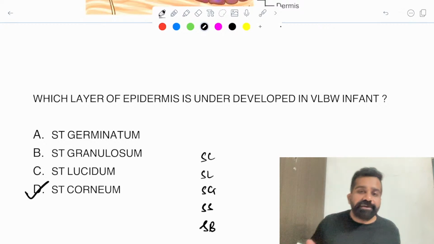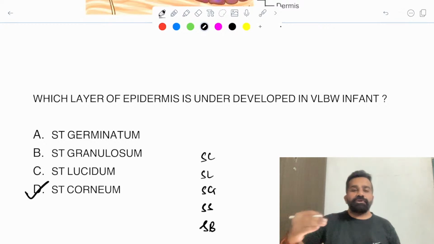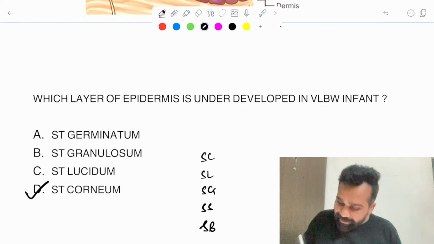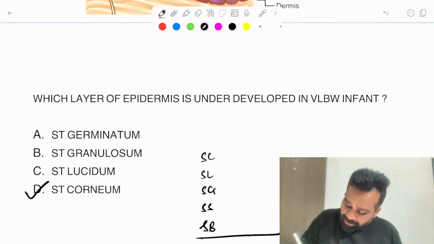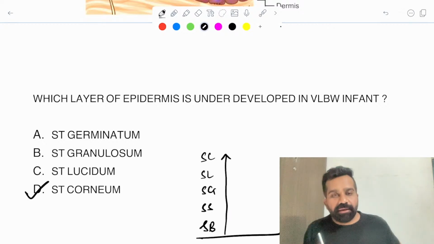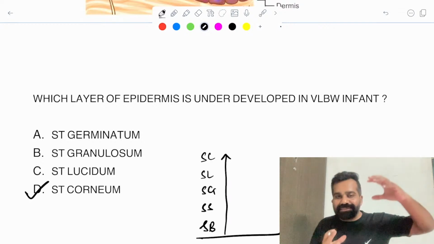This is how skin develops from the basal layer to the stratum corneum. In a low birth weight baby or a premature baby, generally the cells from the stratum basale go into the uppermost layer, and this is how our skin develops.